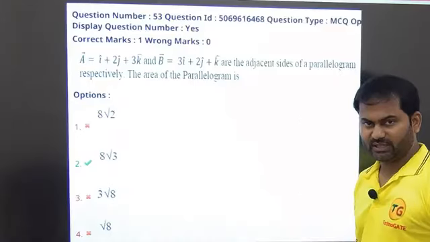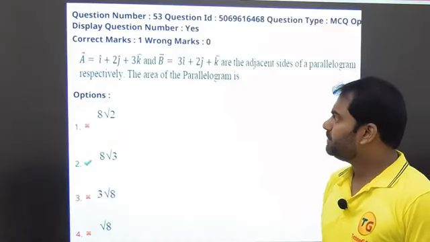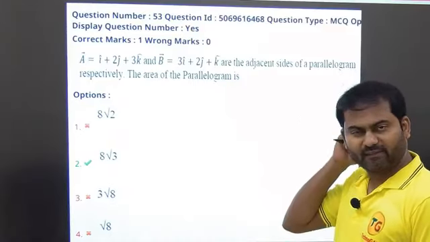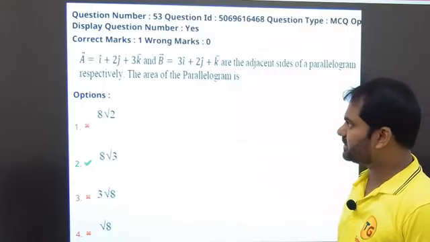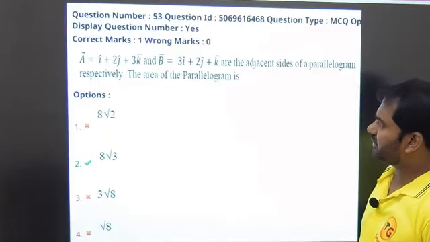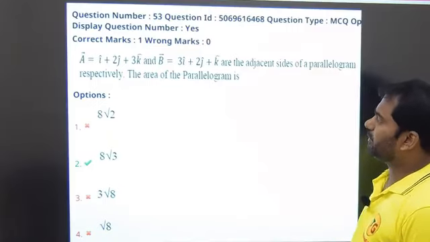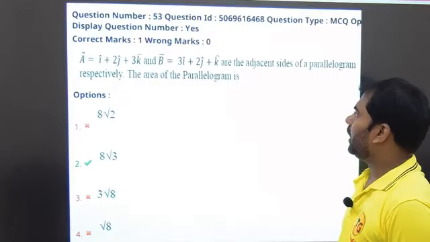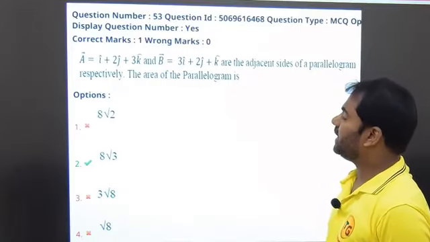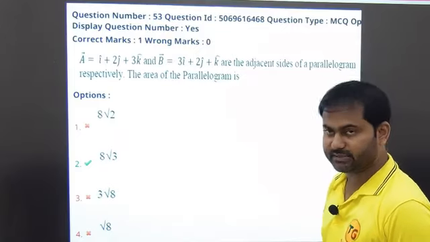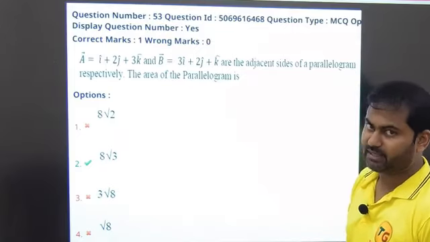If you see the next question, okay, first of all A vector is given. A vector is equal to i cap plus 2j plus 3k, and B vector is given as 3i plus 2j plus k cap, which are the adjacent sides of a parallelogram respectively. The area of the parallelogram is? So we need to get the area of the parallelogram.